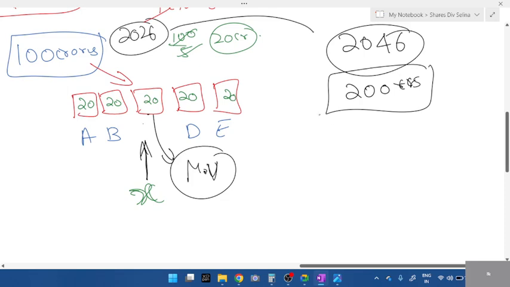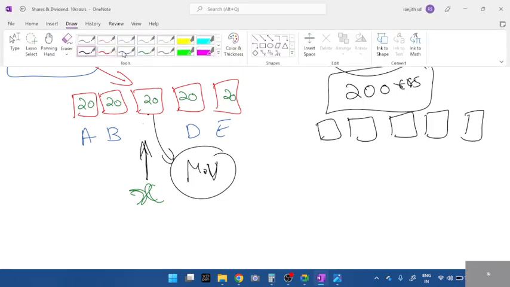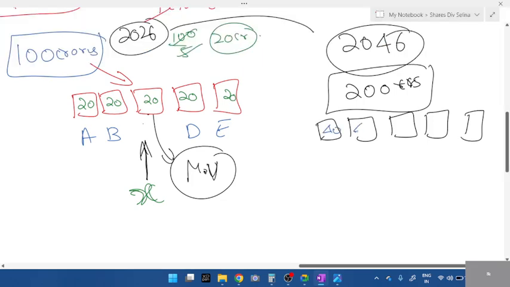In another 20 years, the company will become 200 crores. Then the same 5 shares, how much is each share, students? Now 200 divided by 5 is 40. So now in 2046, how much will each share go up to? Up to 40. In 2046, if someone else wants to buy a share, it is no longer available for 2 crores or 20 crores. How much do you have to pay? 40. This is one scenario.